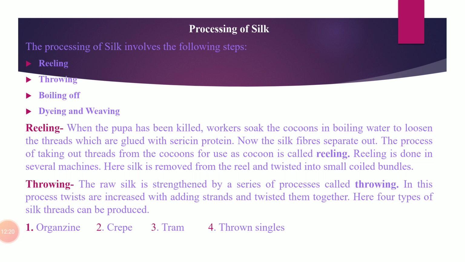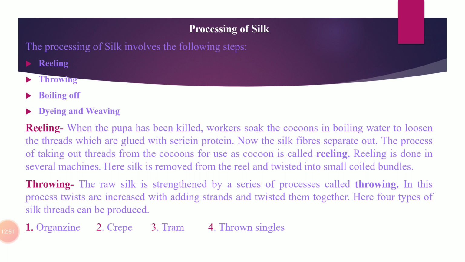Next one is throwing. Throwing means the raw silk is strengthened by a series of processes called throwing. Throwing is increasing the twist, adding strands and twisting them together. Means first so many strands are twisted together. During this process, four types of silk strands are produced, that is organzine, crepe, tram and thrown singles.